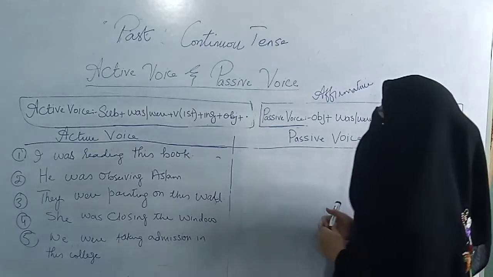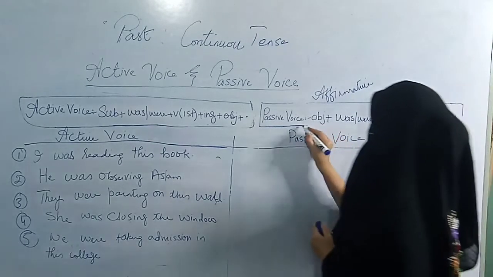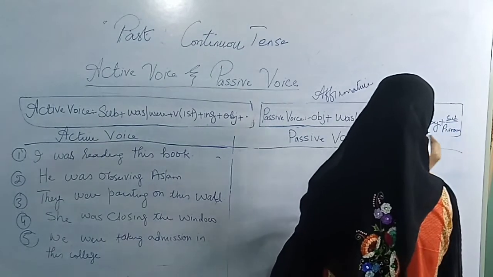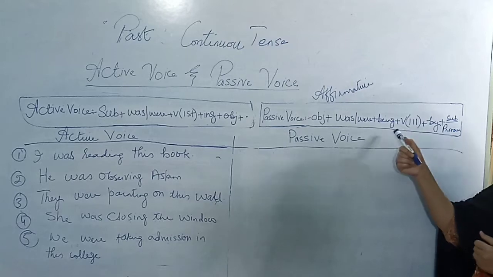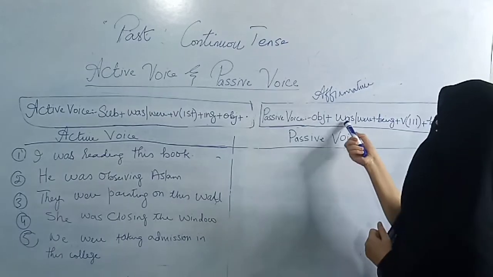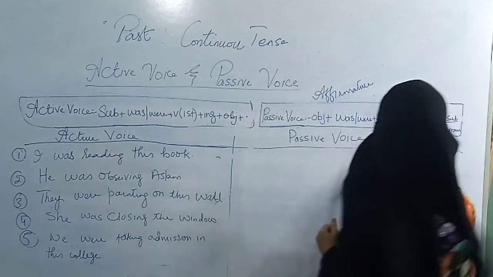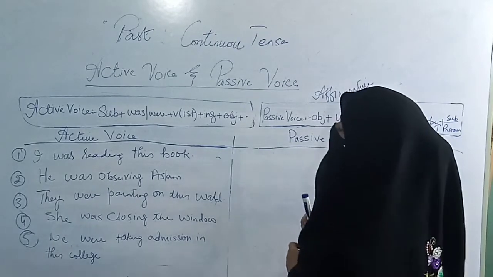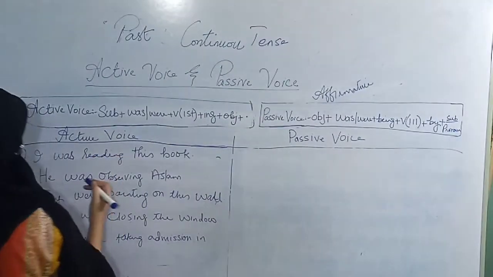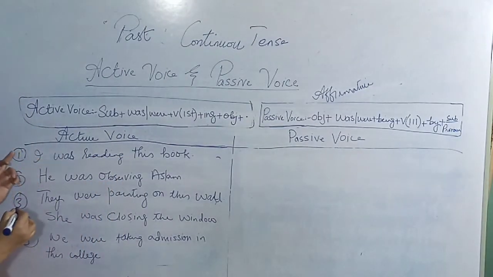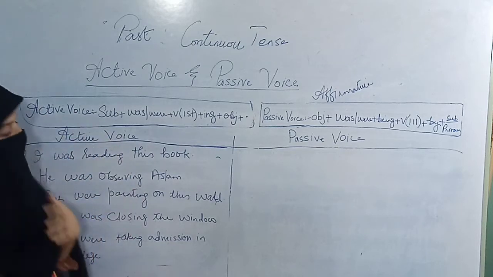So the passive voice sentences are object, was or were. Let me draw the line here so as this box could cover this formula. Object, was or were, then being, then verb third form, then by, then subjective pronoun. Alright. So the active voice sentences are, let's go to first sentence and I will convert it in passive voice.